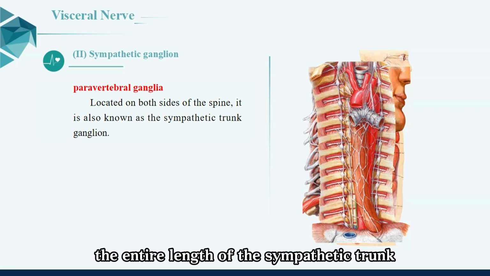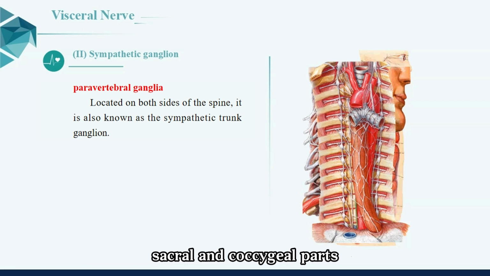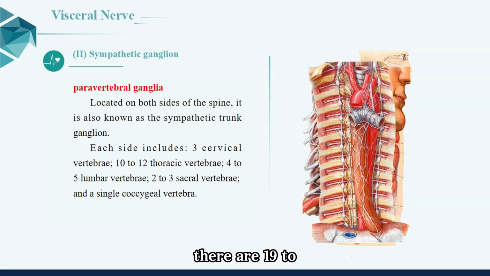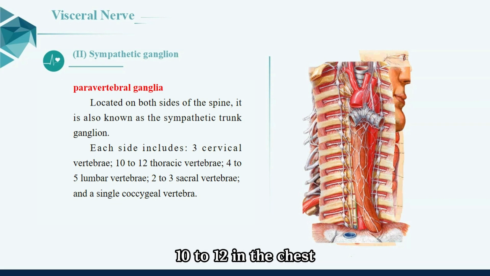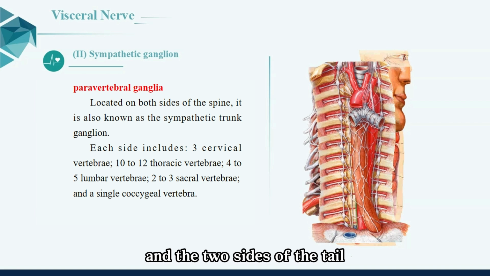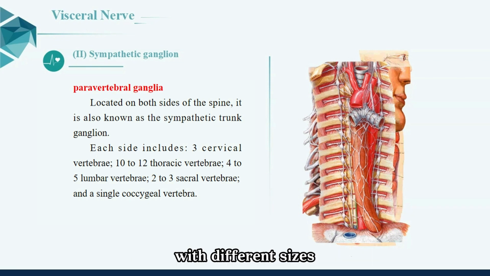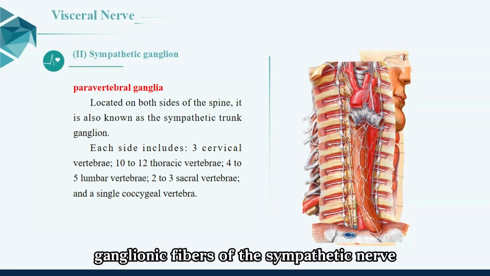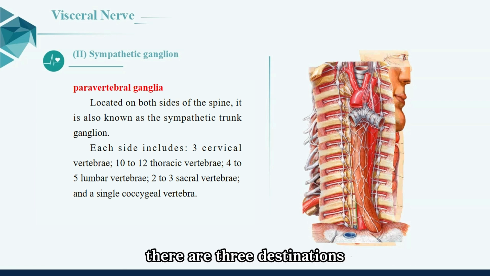The entire length of the sympathetic trunk can be divided into cervical, thoracic, lumbar, sacral, and coccygeal parts. There are 19 to 24 sympathetic trunk ganglia on each side, including 3 to 4 in the neck, 10 to 12 in the chest, 4 in the lumbar region, 2 to 3 in the sacral region, and the two sides of the tail merge into a single ganglion impar. The sympathetic trunk ganglia are composed of multi-level neurons with different sizes. Some of the postganglionic fibers of the sympathetic nerve originate from these cells, while the rest originate from the prevertebral ganglia. There are 3 destinations for the postganglionic fibers of the sympathetic nerve.